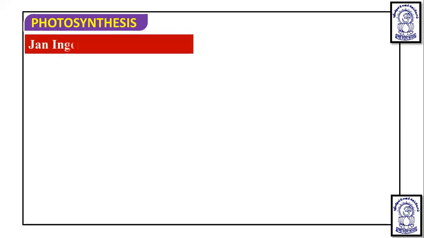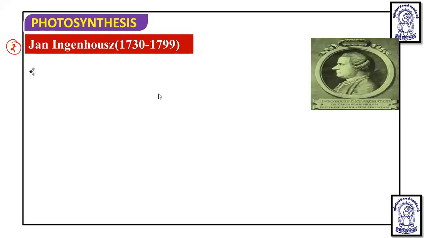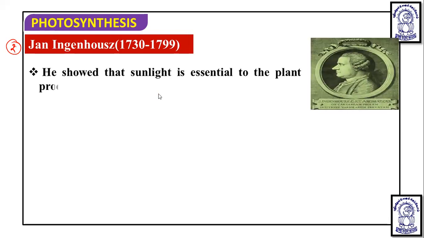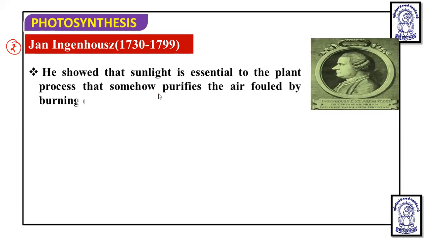Now after this, the second scientist who came for this experiment was Jan Ingenhousz. 1730 to 1799 was the lifespan of this Jan Ingenhousz, and he used a similar setup and proved something more.